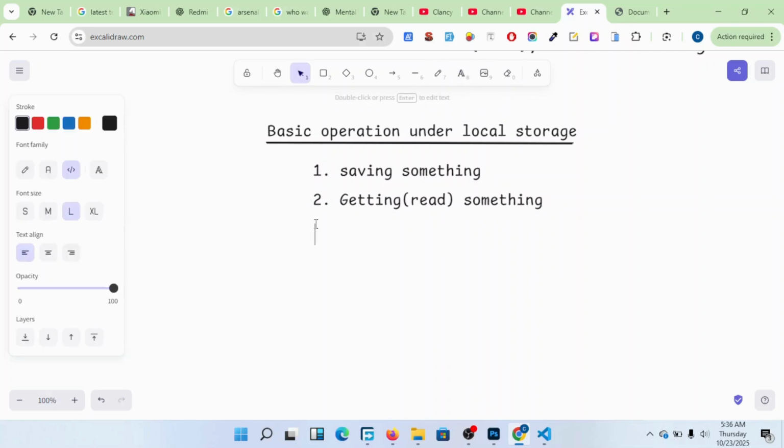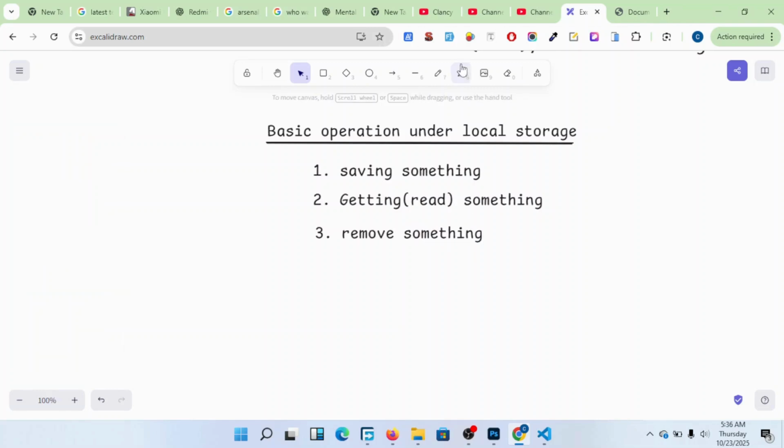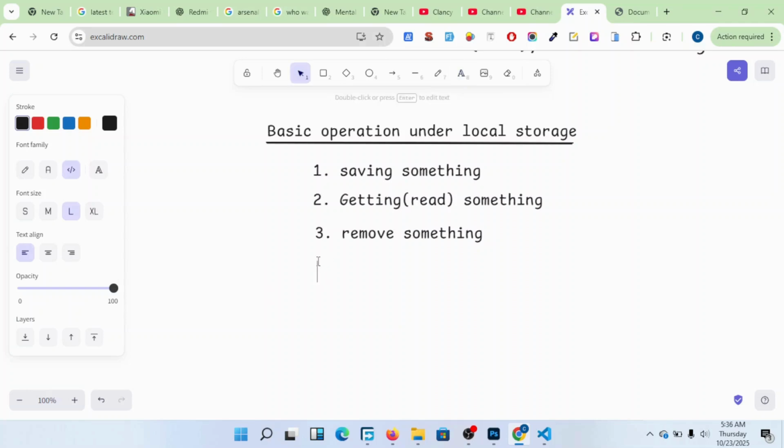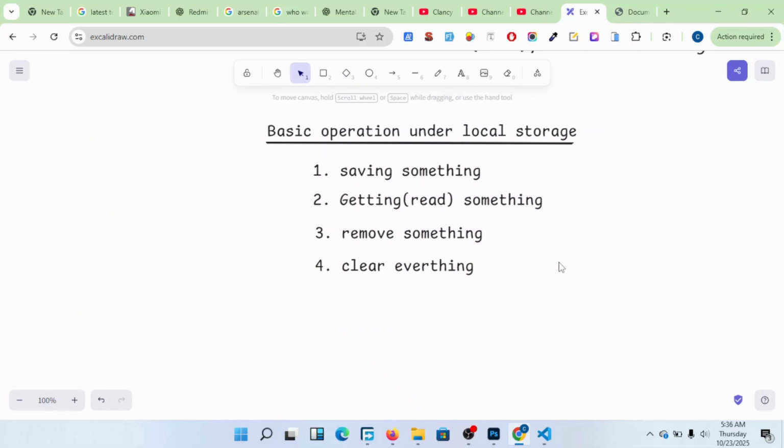Then the third operation is remove something. Then the fourth one is clear everything. So this is the fourth operation for local storage. We're going to look at all of them one by one and understand them very well. Remember, as you understand this very well, you see where we are reaching.